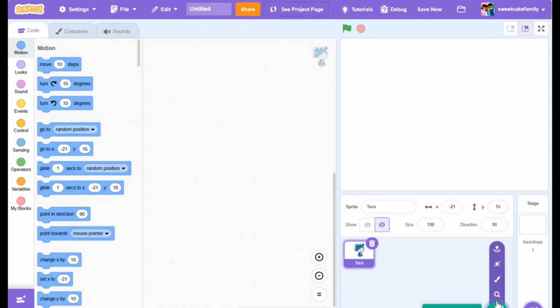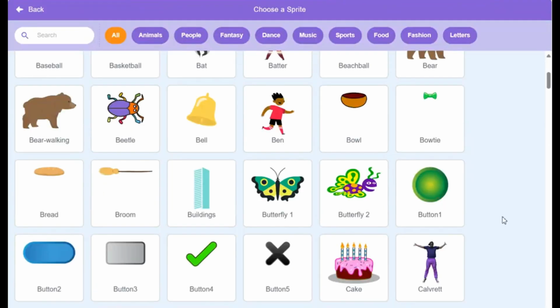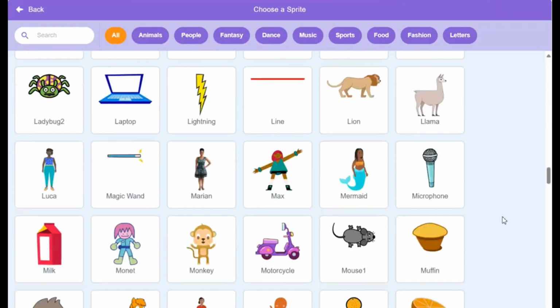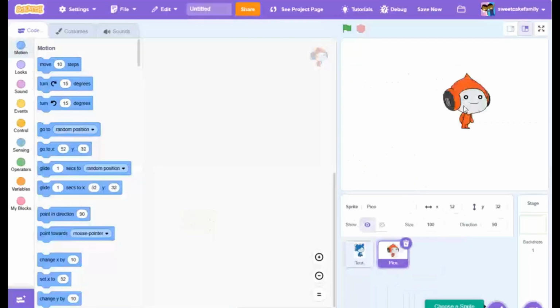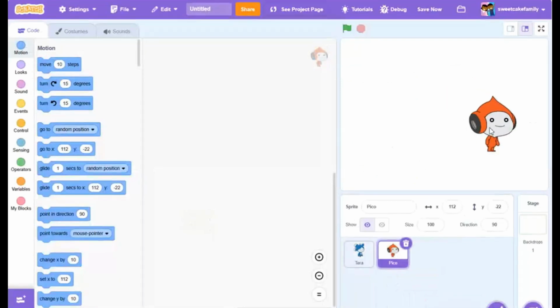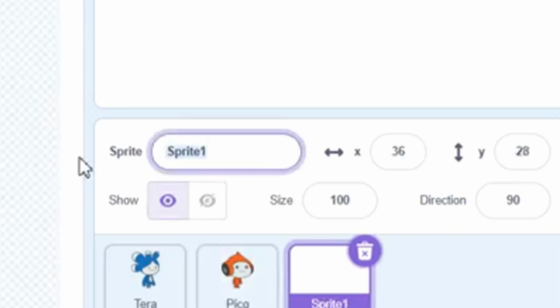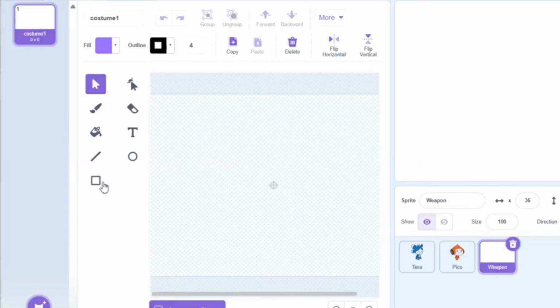I'm going to hide her for a moment and choose an opponent for her. And that opponent is going to be a Scratch mascot similar to her design, which is Pico. Now I'm going to drag him to the side for a bit. Let's hide him too. Now we have our main characters. We're going to design the objects needed for this animation. This sprite, I'm going to name it Weapon, but you can call it Sword if you want to.